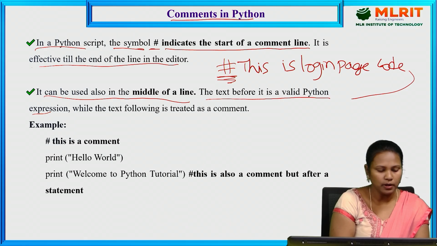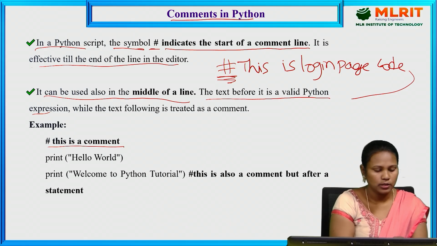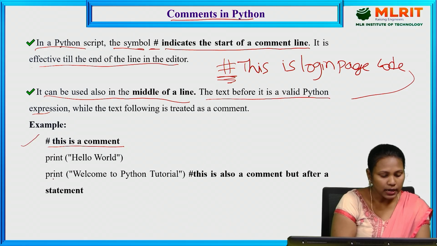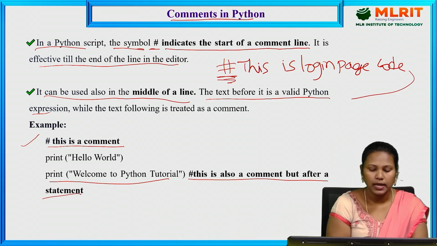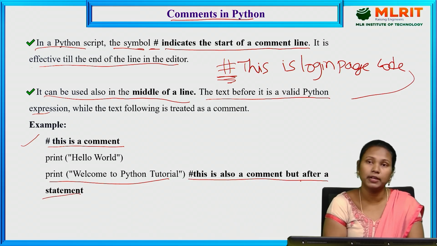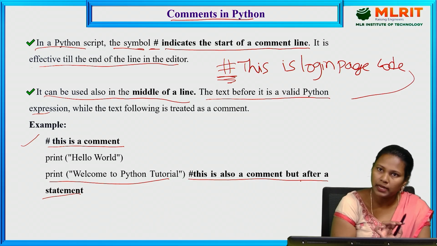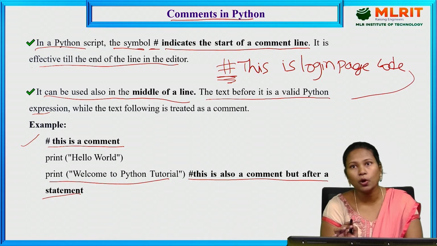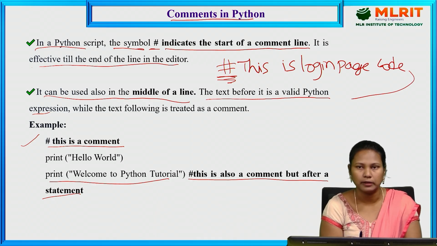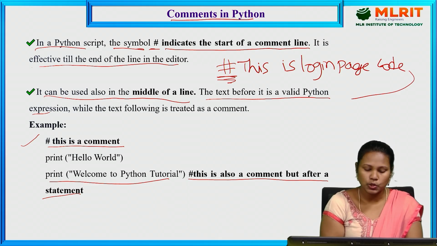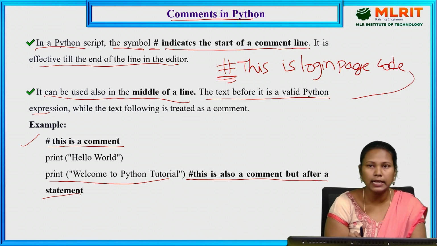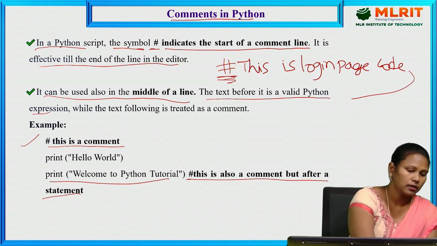This is also a comment, but after a statement. Before a statement we can define a comment, and after the code also we can define comments, with the help of the hash.